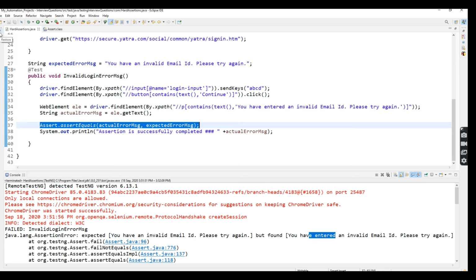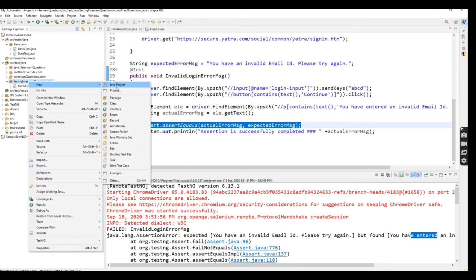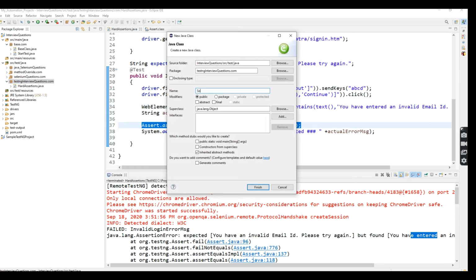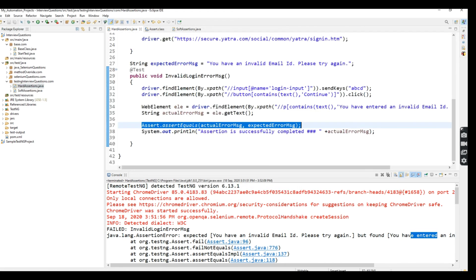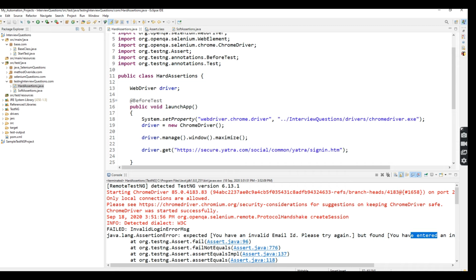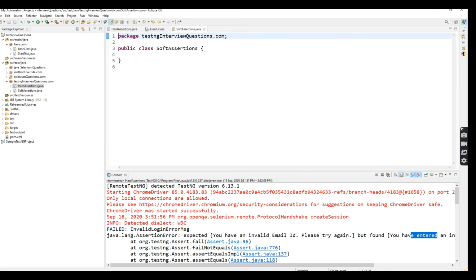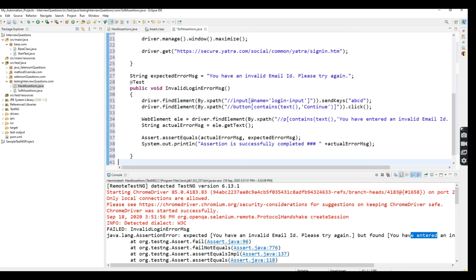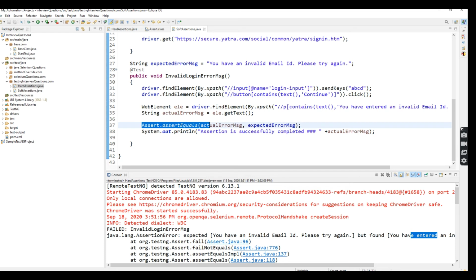Now I'm going to tell you what is soft assertion. I'm going to create another class, SoftAssertion. So here I just copy and paste this whole code. Here I'm going to remove this one.